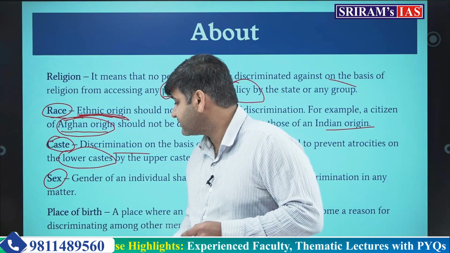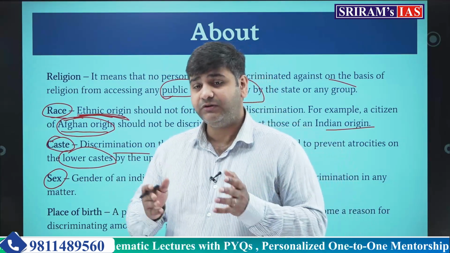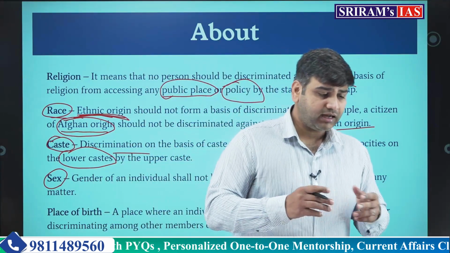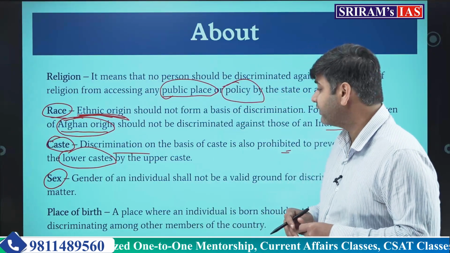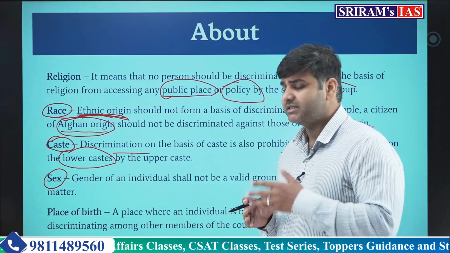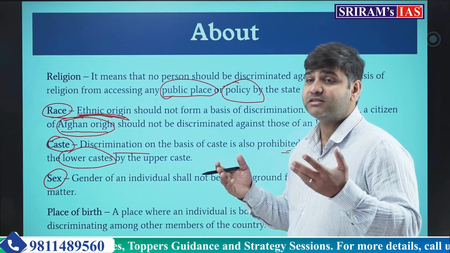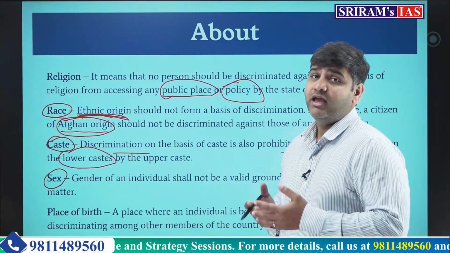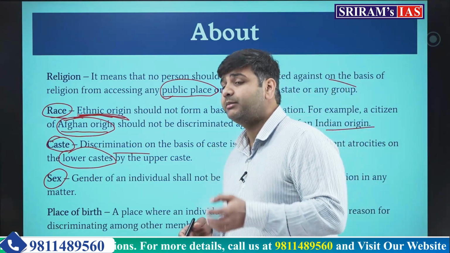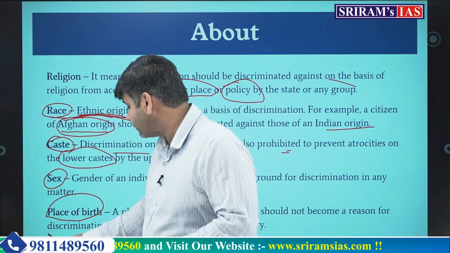On the basis of sex, gender has been male and female. We have seen in history that females have been largely discriminated against, and now there are several movements going on for many decades for the upliftment of women, and still that is happening. It's a continuous process, and the state shall not discriminate against anybody on the basis of sex, and the same goes for place of birth.